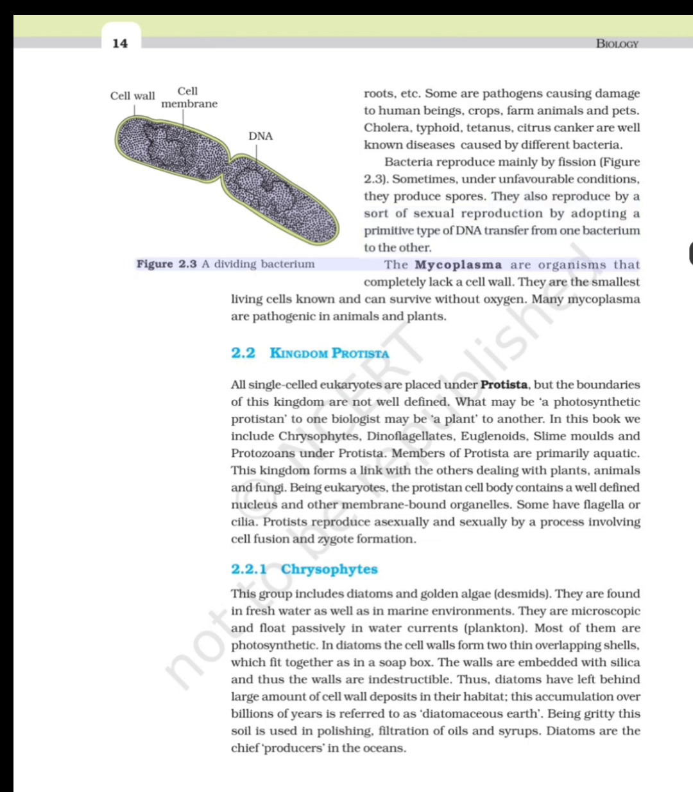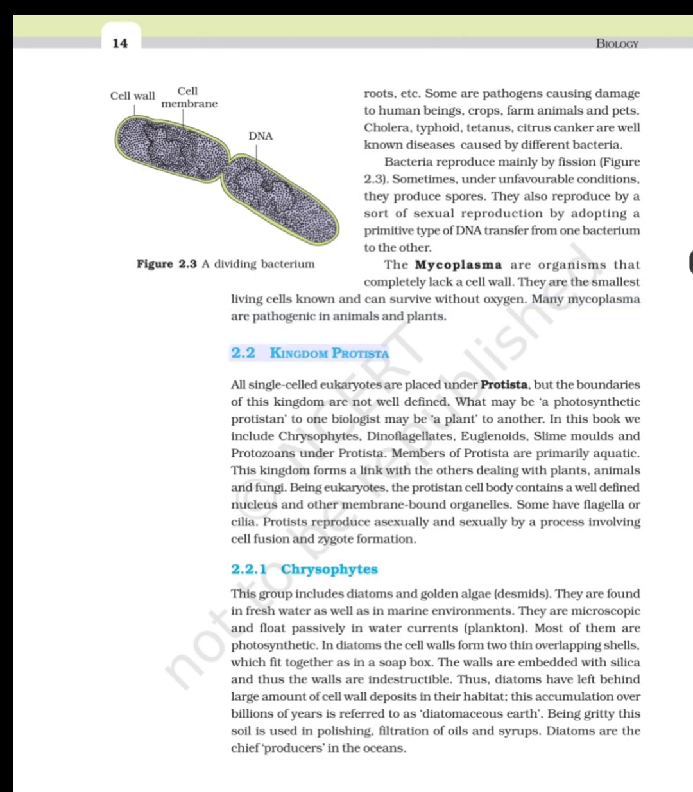Dividing bacterium. The mycoplasma are organisms that completely lack a cell wall. They are the smallest living cells known and can survive without oxygen. Many mycoplasma are pathogenic in animals and plants.